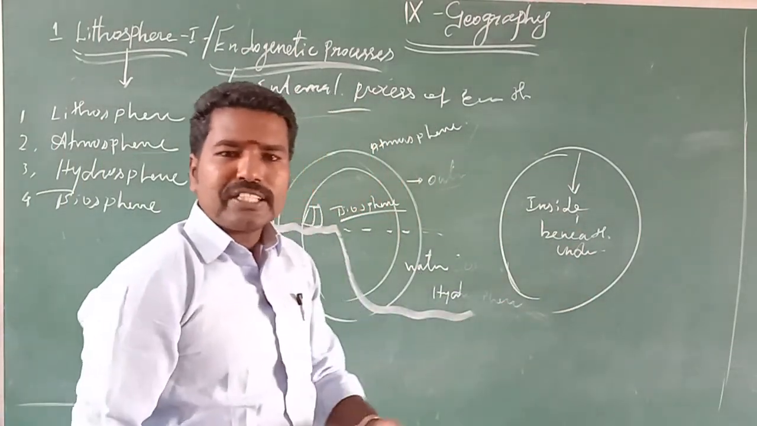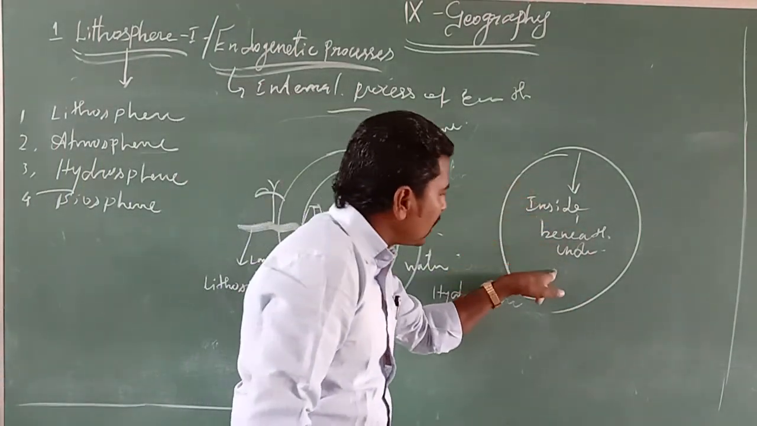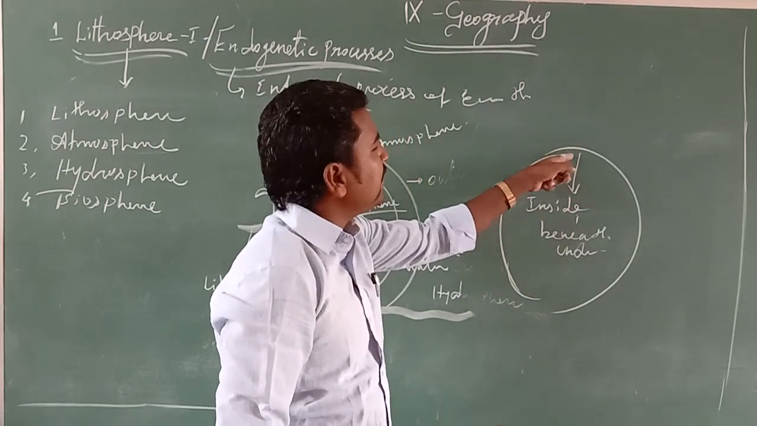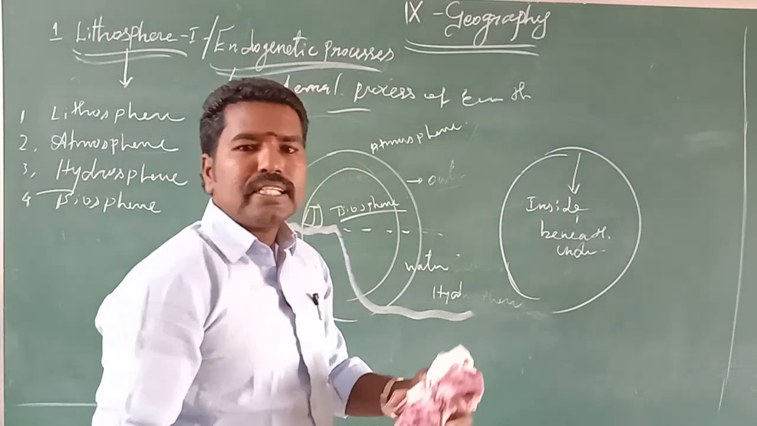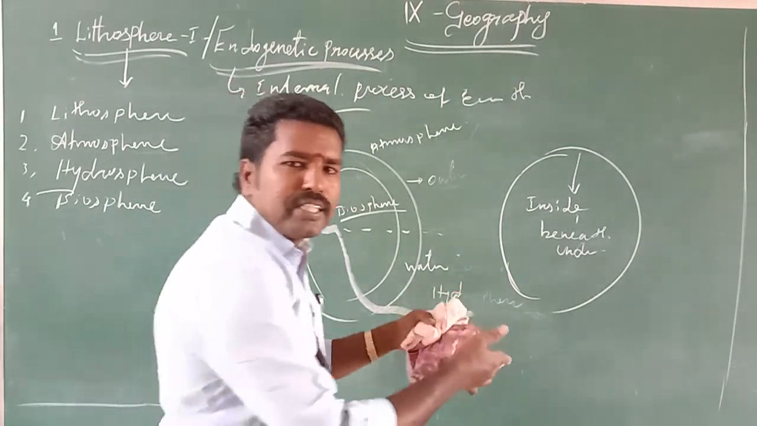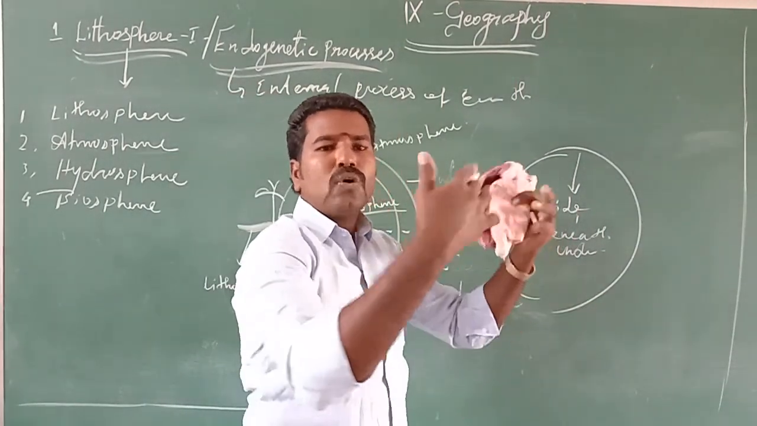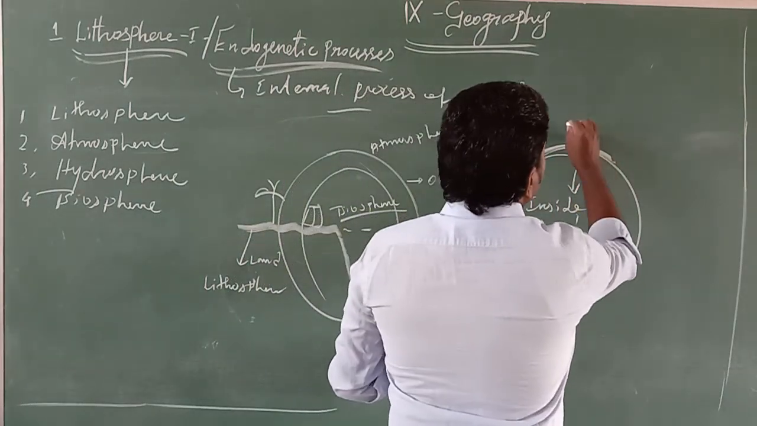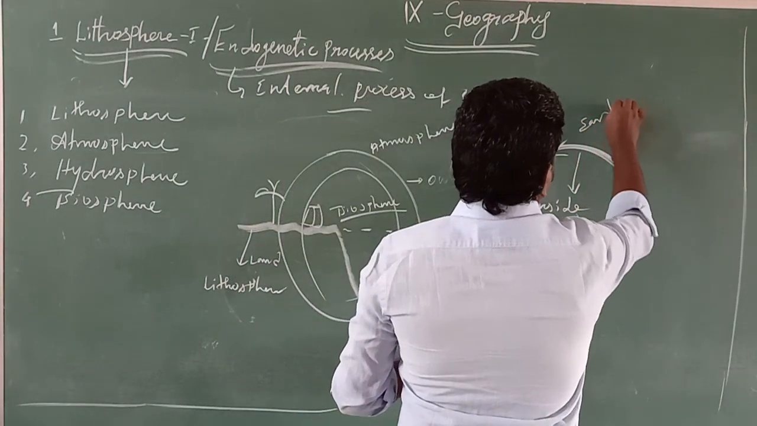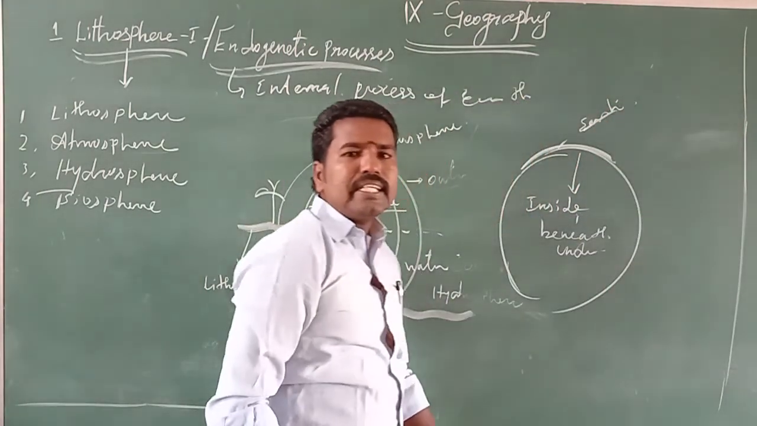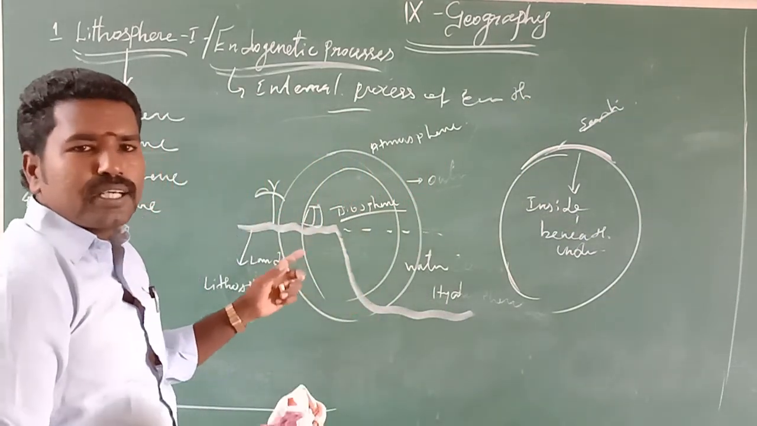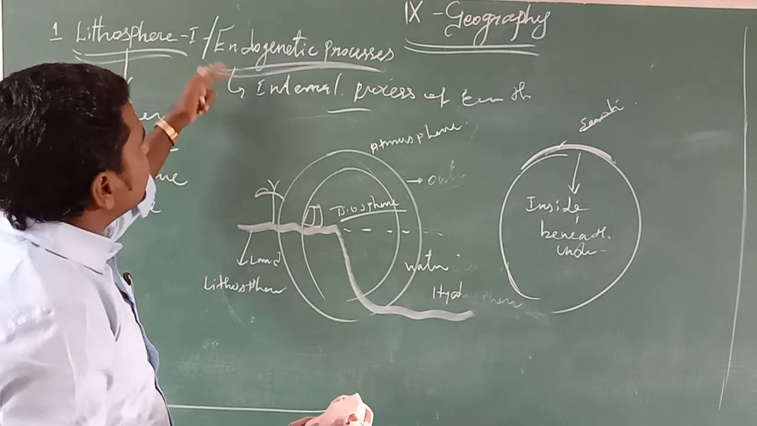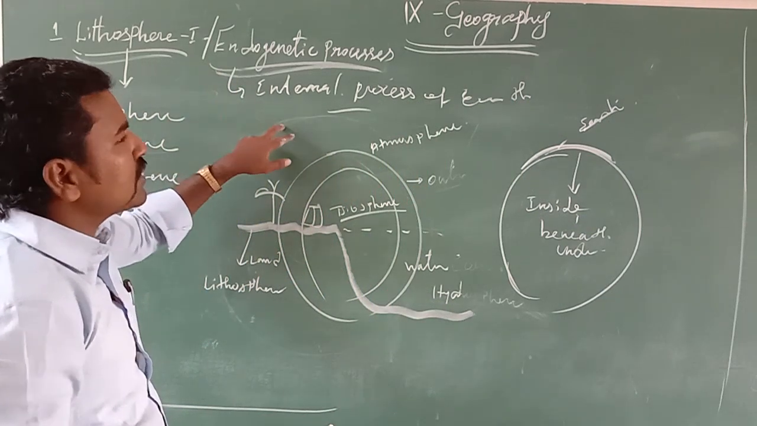If any action is happening inside the earth, we can experience it outside. For example, any trembling or shaking inside the earth is reflected on the surface of the earth as an earthquake. So this is called endogenic process. Through this lesson we are getting much more information about the interior endogenic process.